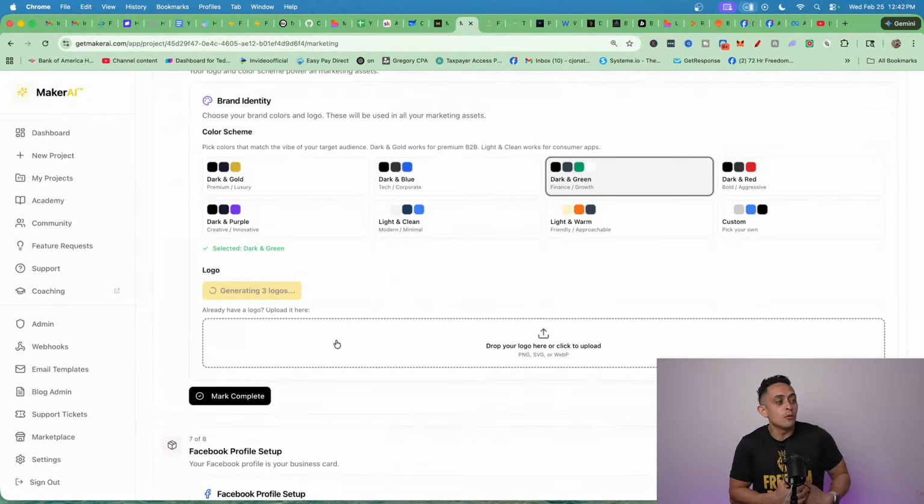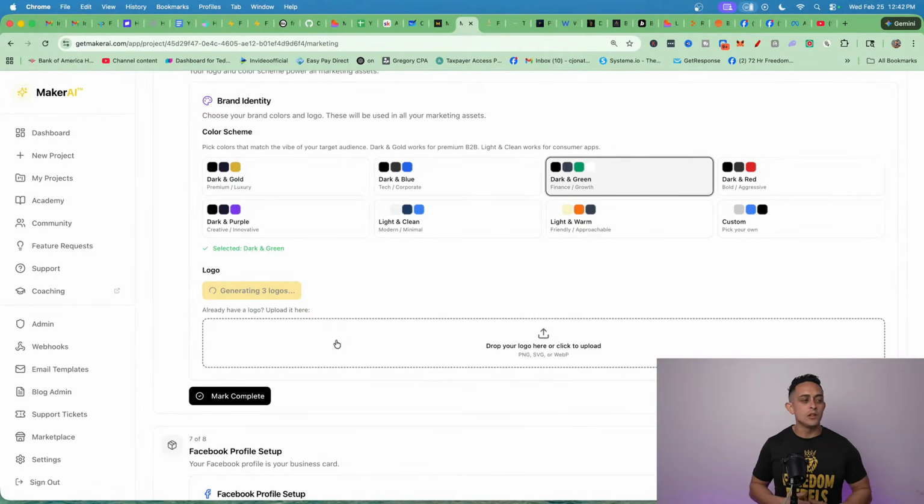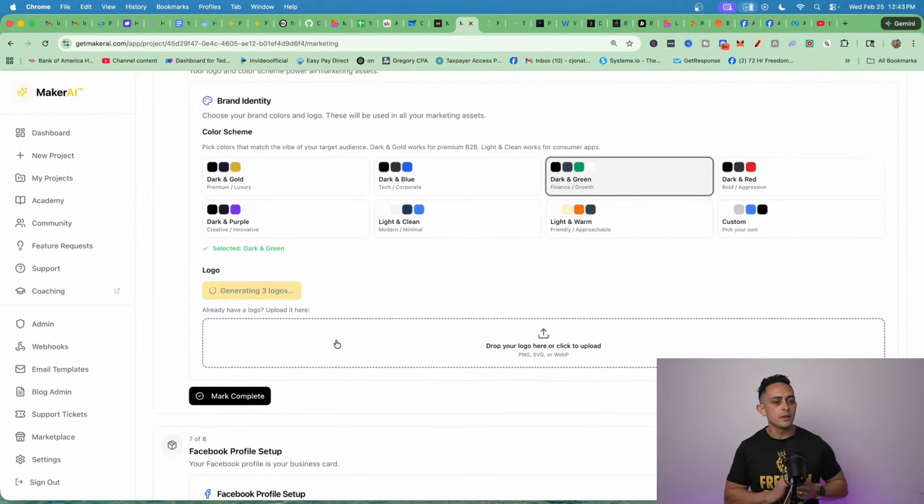Now, again, what's really powerful is it already knows the market. It already knows the product, the target market. It knows the audience. It knows all of this, right? So you're not just creating some random logo. It literally knows what you're building, so it's going to build it based on that, right? So check this out. It's going to generate a few logos for you, and you're going to see how quickly this is. And we're going to pick one of these logos. And shoot, if you're a real estate agent and you like this, take the idea. You can have it, which is pretty cool, right?